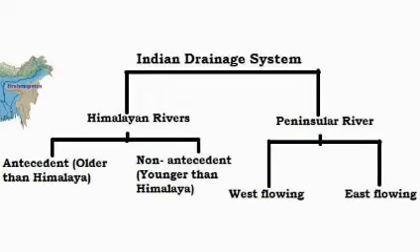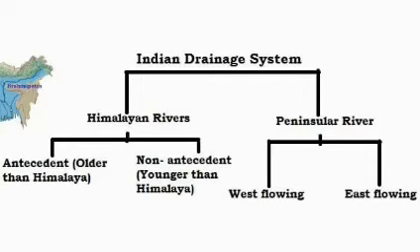The drainage system of India is broadly divided into two. What are they? Himalayan rivers and peninsular rivers. What are Himalayan rivers? Himalayan rivers are found in North India and originate from the Himalayas. So, they are called Himalayan rivers. What is the other name of Himalayan rivers? Perennial rivers.